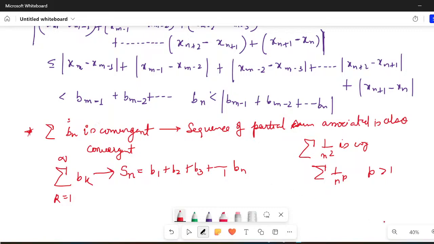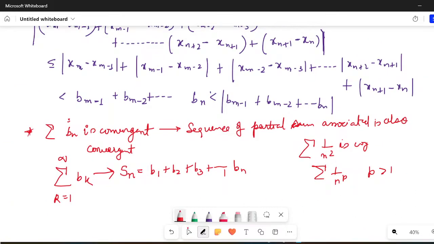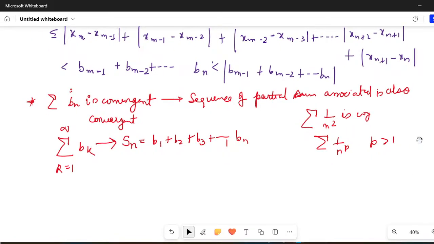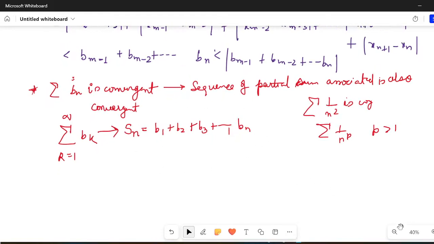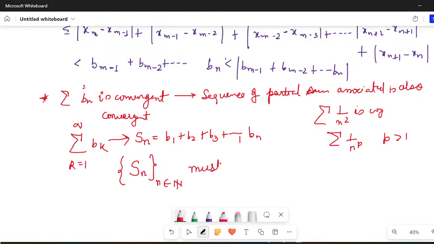It means that if my series is convergent, then the sequence of partial sum must be convergent. It implies that my sequence Sn must be convergent, right?